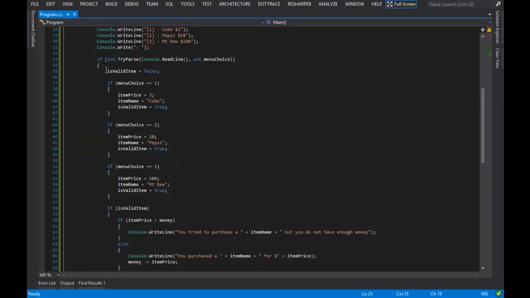Okay, now it gets to the scary stuff. So inside of our if statement, we have 4 other if statements, of course, and the first thing that we do is we set isValidItem to false. We want isValidItem to default to false at the top of this at all times. And what I want to do is check to see, okay, if menu choice equals 1, store the value 3 inside of item price, store the string literal Coke inside of the variable item name, and change isValidItem to be equal to true.